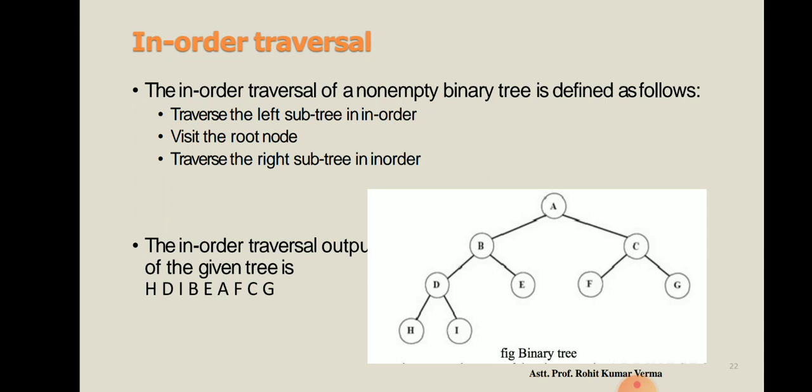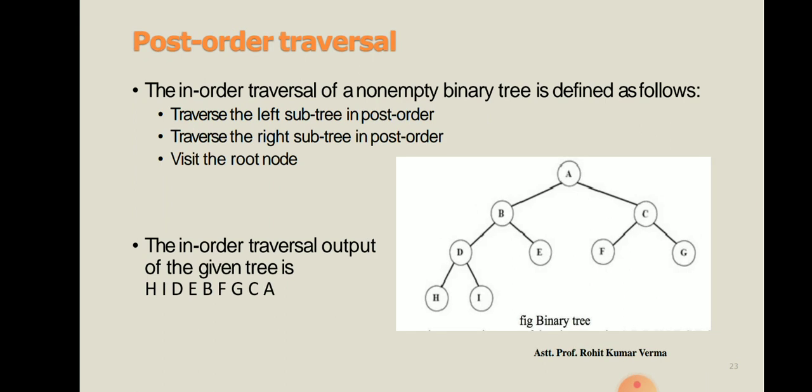Then we are covering post-order traversal of the tree. Here there is a typing mistake where I wrote in-order, so it is our post-order traversal. What happens in post-order traversal? First of all we have to visit the left subtree, then the right subtree, and then our root.